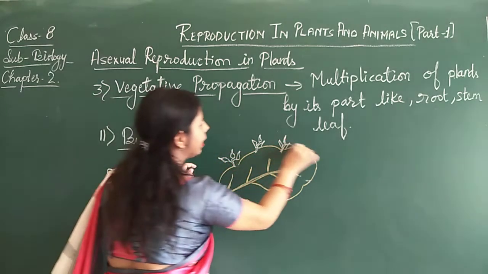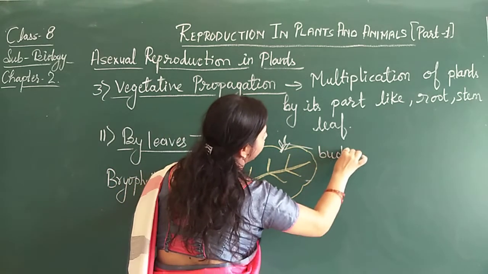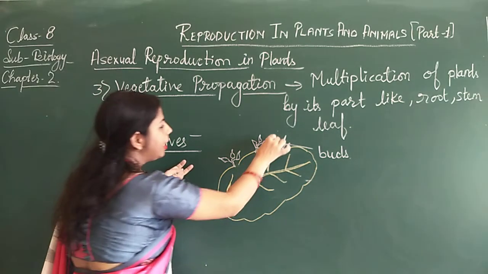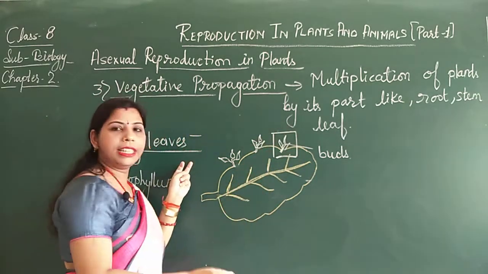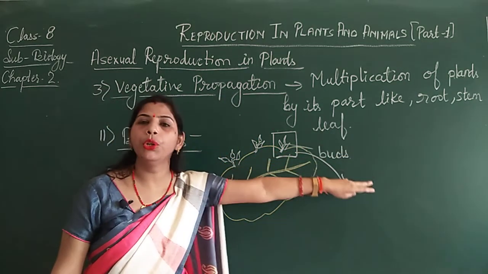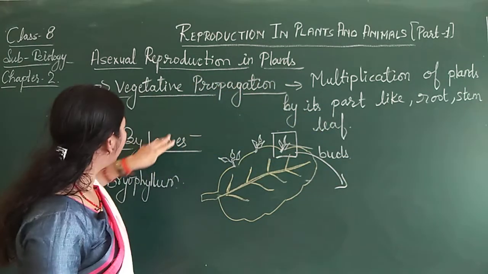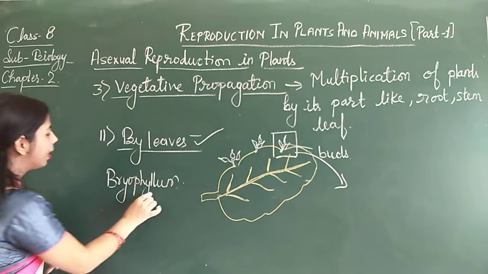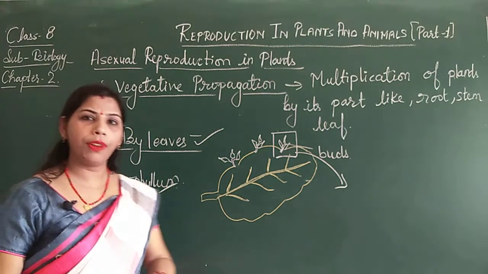These are the buds, known as adventitious buds. When these buds are detached, they form new plants, and this is called vegetative propagation by leaves, and it occurs in bryophyllum.